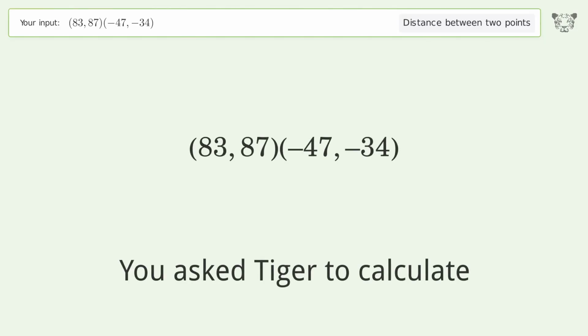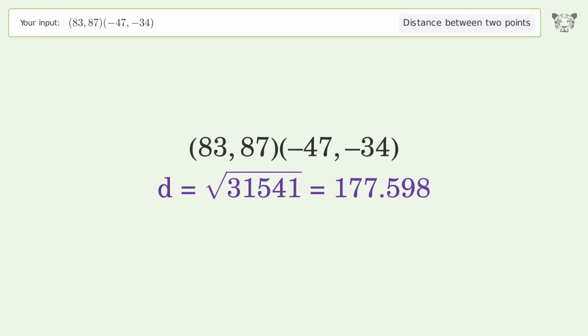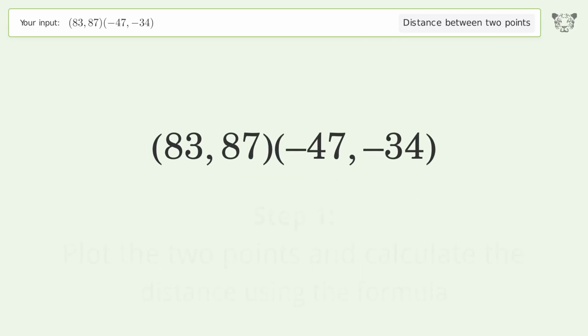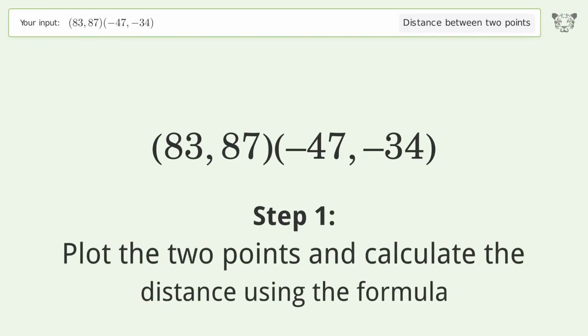You ask Tiger to calculate. This deals with the distance between 2 points. The distance between the 2 points is the square root of 31,541, or 177.598. Let's solve it step by step. Plot the 2 points and calculate the distance using the formula.